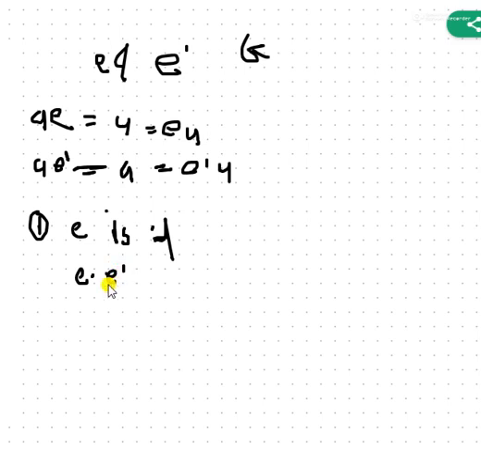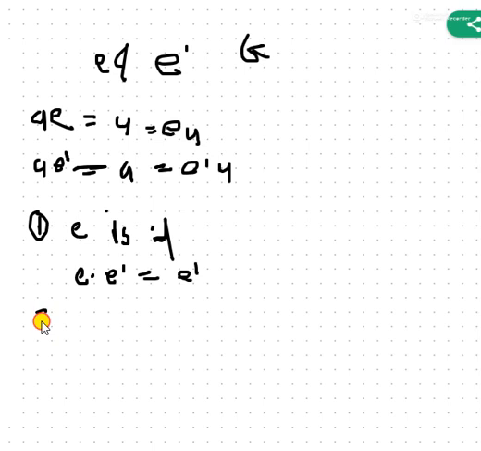Keep in mind here E dash is not considered the identity. In this case we just take E is the identity. Then if we multiply with E dash, what do we get? Obviously we get E dash, and similarly in reverse direction also, E dash into E is equal to E dash.